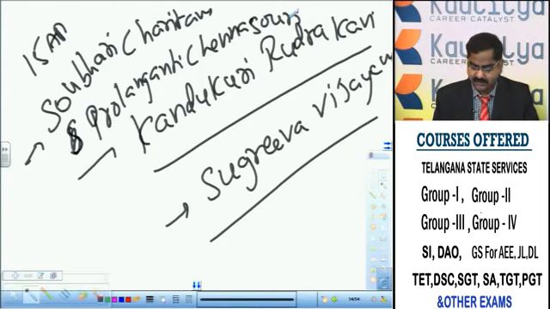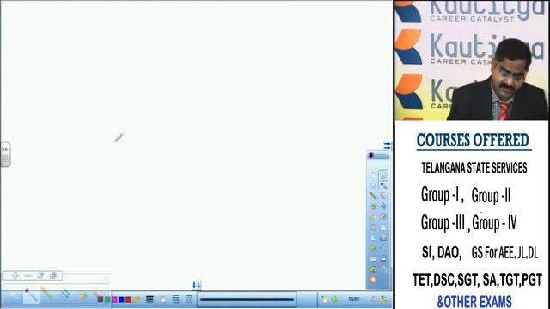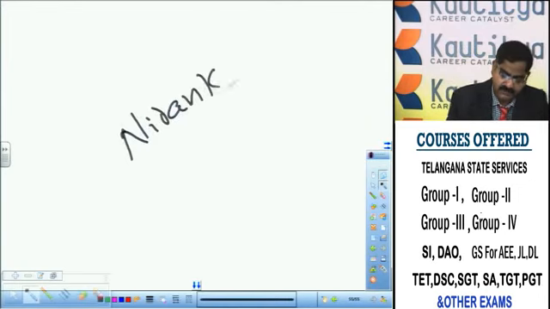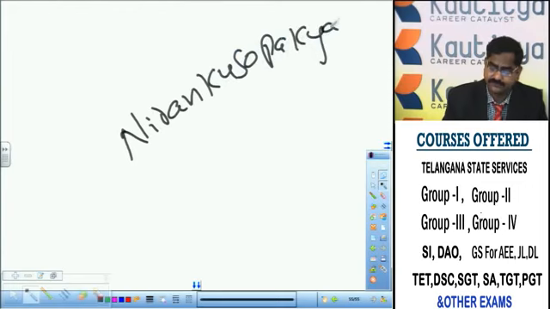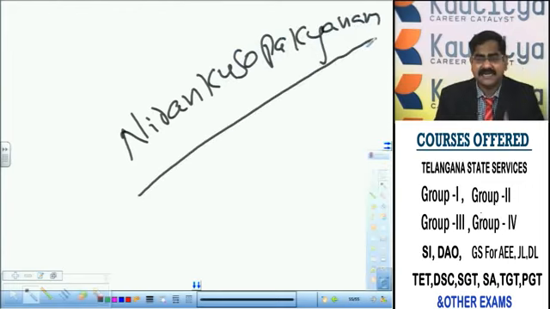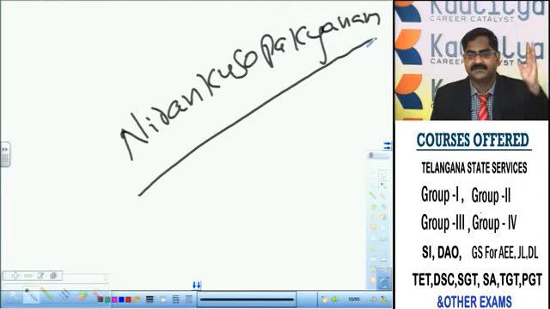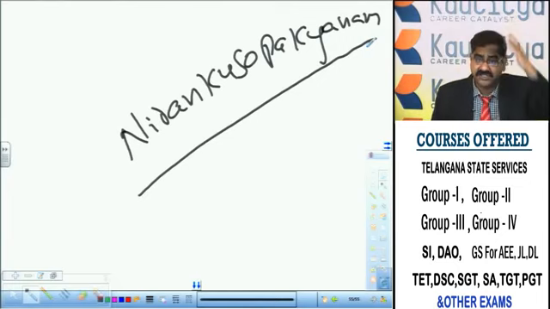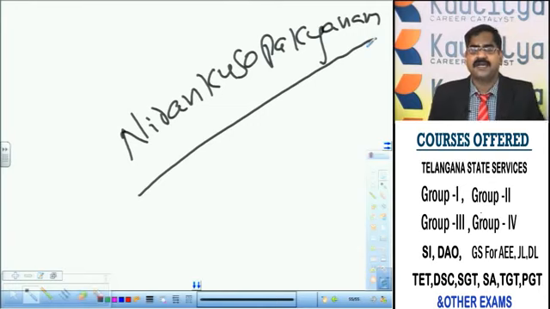Ibrahim Quli Qutub Shah. Another work of Kandukuri Rudrakavi is Nirankusopakhyanam. This Nirankusopakhyanam details the greediness of the mothers of prostitutes and the craftiness and deception of the prostitutes. And in Nirankusopakhyanam, Kandukuri Rudrakavi compared his patron Ibrahim Quli Qutub Shah with Lord Shiva. He praised Ibrahim Quli Qutub Shah as equivalent to Lord Shiva in glory.